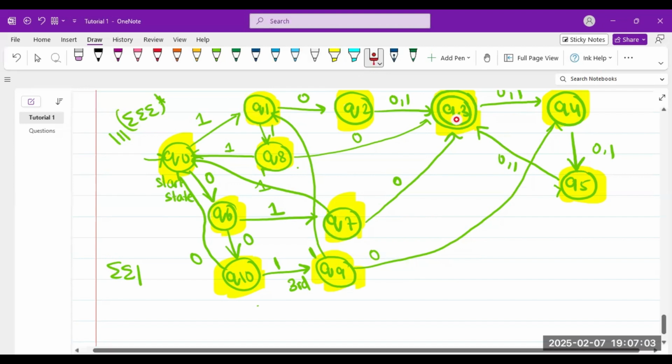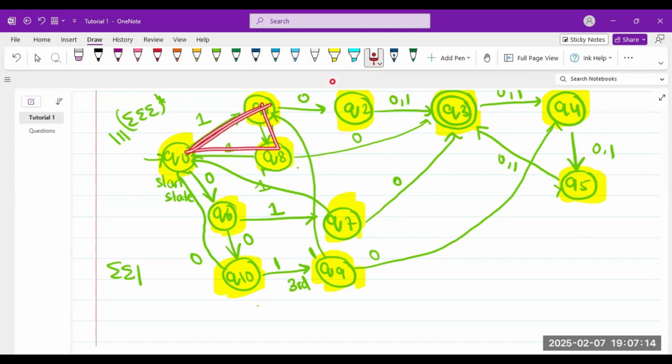I have 9 minutes left. I'm just going to conclude after this. So if I got a 0, if after I got a 1, I'll explain this top part first. If I got a 1 and after however many ones I get, I will just stay at the start state. Same thing for 0. However many zeros I get, I just stay in this loop.